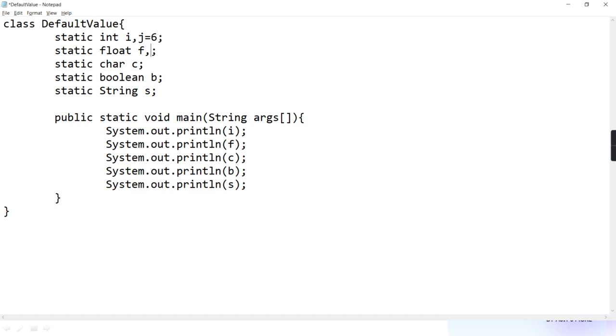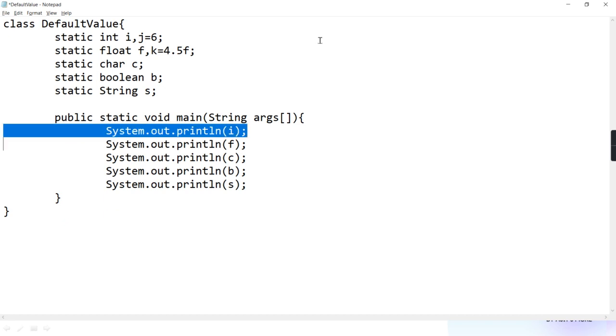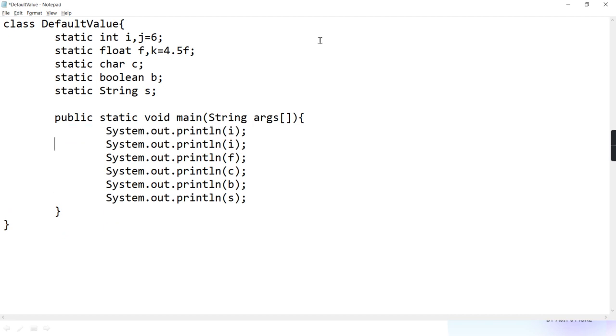Like in this case, only one more j is there with value 6. If there is one more k with value 4.5f, they won't have default because you have given an initial value. If you are printing j and k also over here, for them you'll get their initialized value.